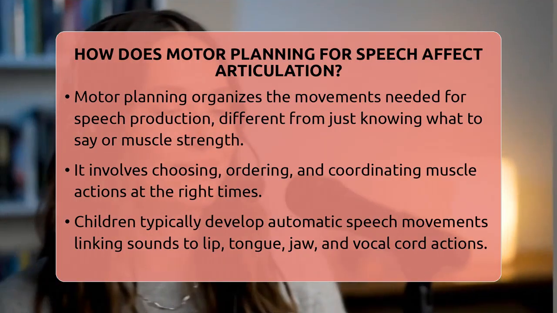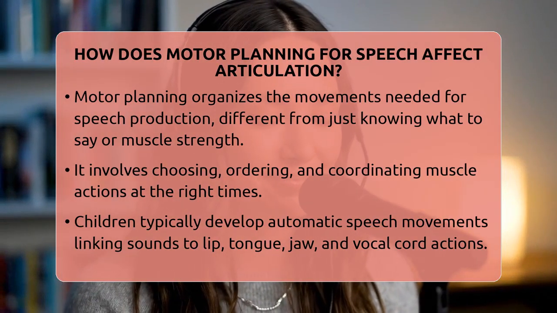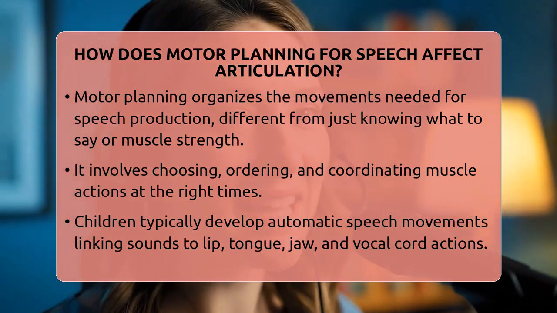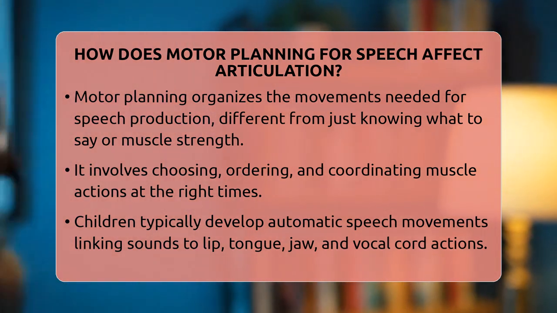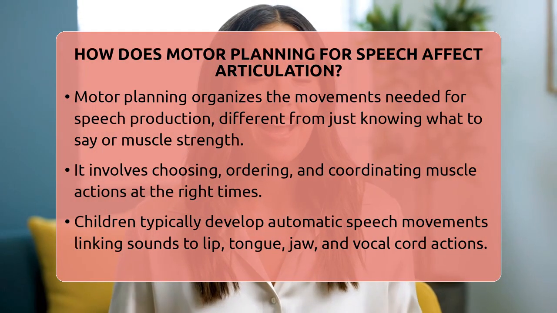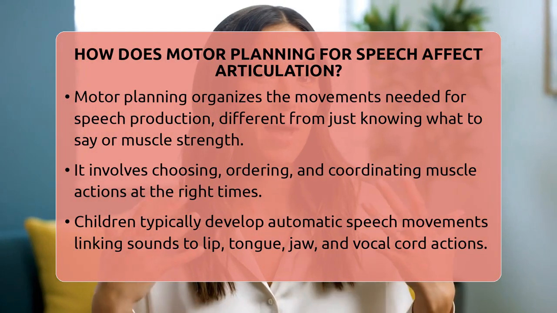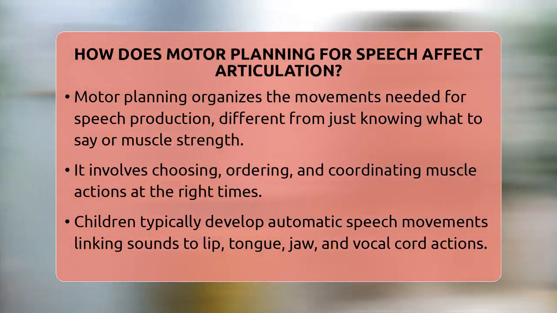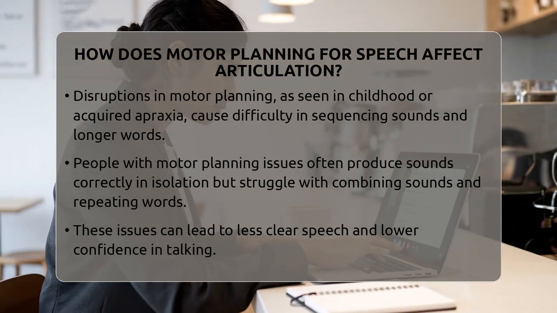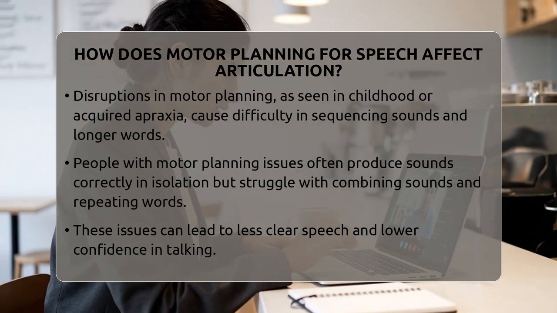It's different from just knowing what you want to say or having the muscles to say it. Instead, it's about choosing, ordering, and coordinating the right muscle actions at the right time. In typical speech development, children learn to link sounds with specific movements of their lips, tongue, jaw, and vocal cords. Over time, these movements become automatic, so speech flows smoothly and quickly.